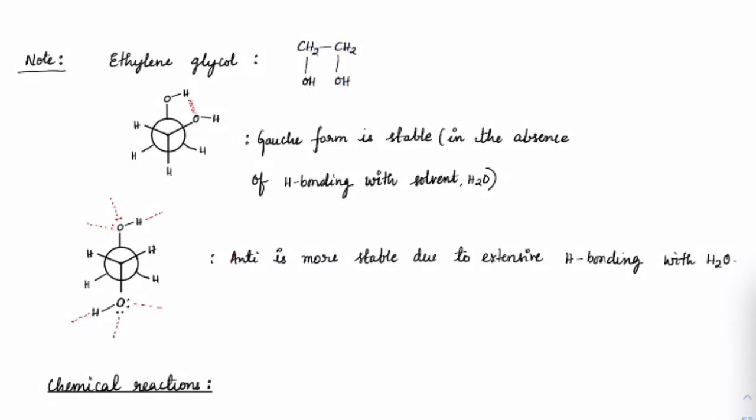CH2OH form can be represented in many conformers, out of which we learned before in isomerism that the gauche form is usually more stable, correct? But it is stable as long as there is no solvent, either in the pure form or in aprotic solvents. Then ethylene glycol gauche form is more stable. But because intermolecular hydrogen bonding would be more favored, right? So as long as there is no hydrogen bonding from the solvent, gauche is more stable.